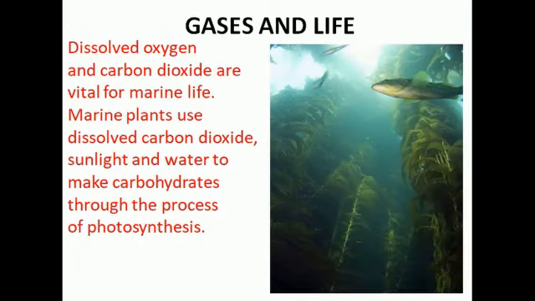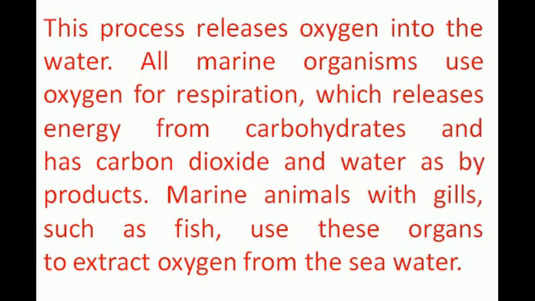This dissolved oxygen and carbon dioxide are vital for marine life. Marine plants use dissolved carbon dioxide, sunlight and water to make carbohydrates through the process of photosynthesis. This process of photosynthesis releases oxygen into the water. All marine organisms use oxygen for respiration, which releases energy from carbohydrates and has carbon dioxide and water as byproducts. Marine animals with gills, such as fish, use these organs to extract oxygen from the sea water.